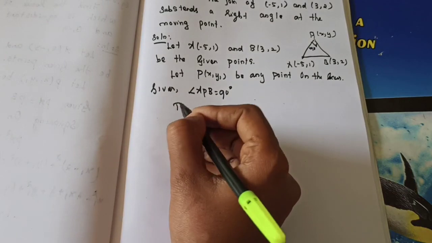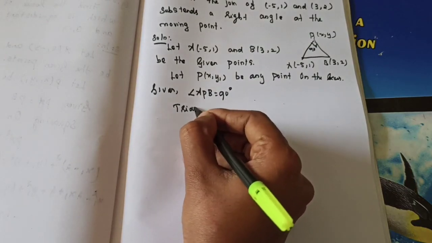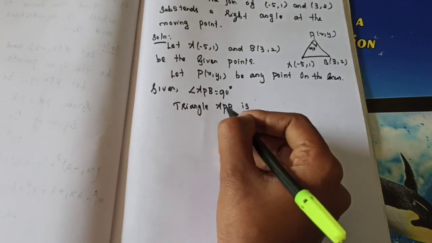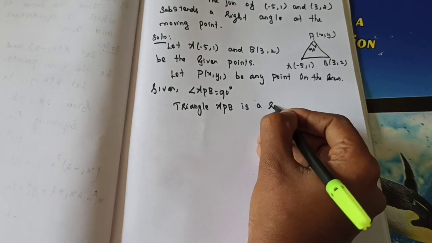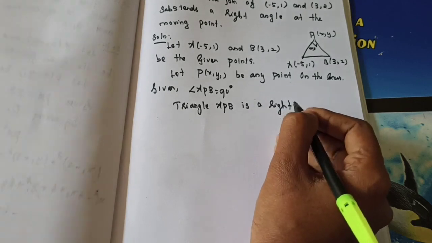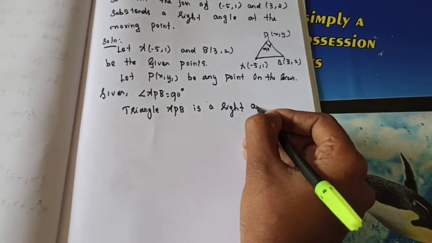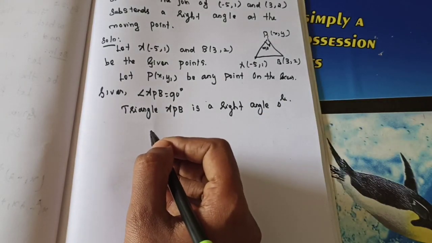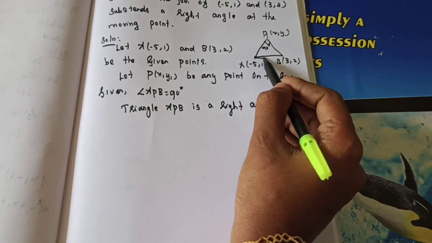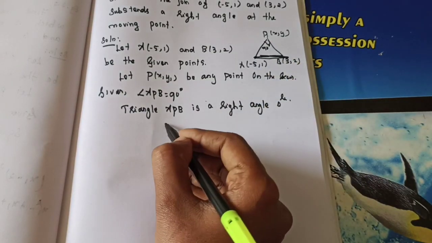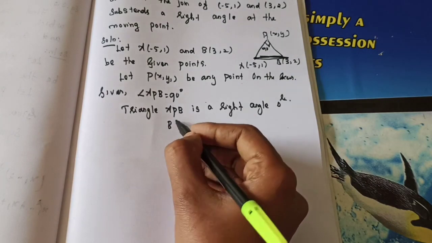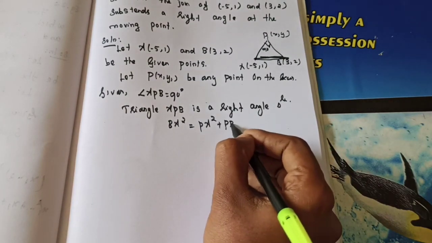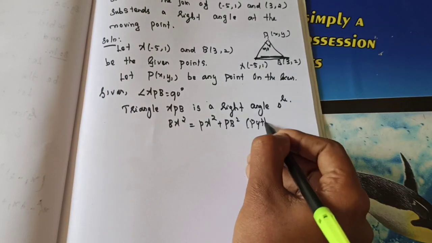So triangle APB is a right angle triangle. Am I right? Angle P is 90 degree. It's a right angle triangle. So right angle triangle means at once we will use Pythagoras theorem. So when you are using the Pythagoras theorem here, what's the biggest side? BA, is it right? So BA square is equal to PA square plus PB square. If you need, you write it on the side by using Pythagoras theorem.